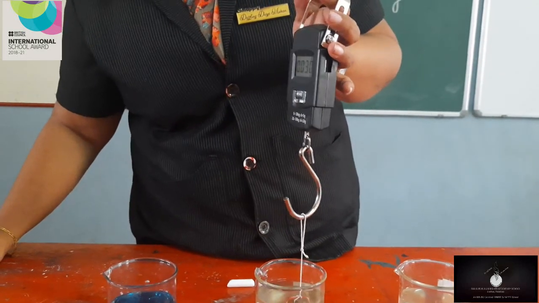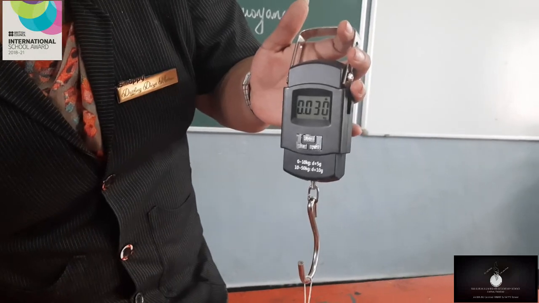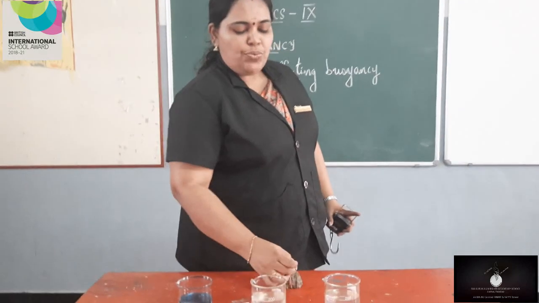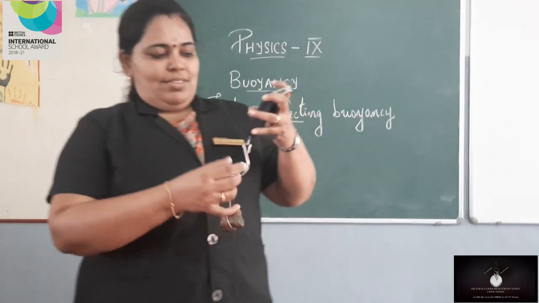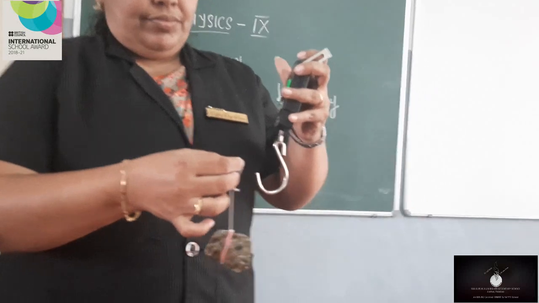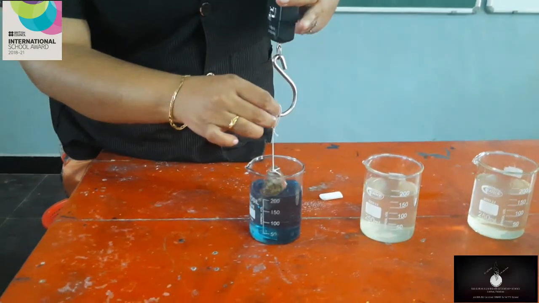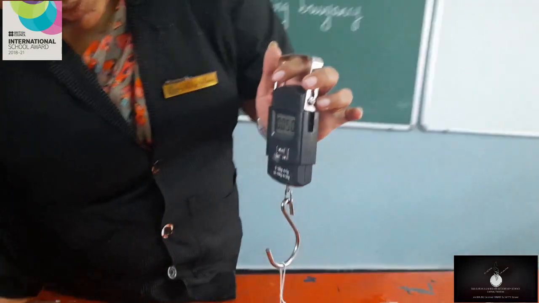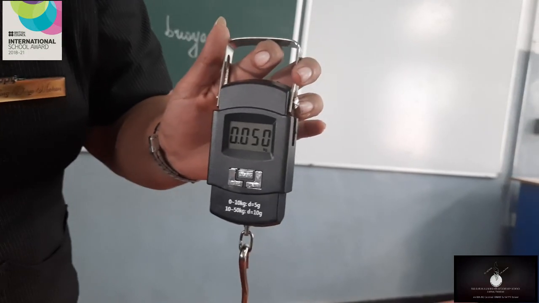Now, let's see the weight of the same stone in saline water. Yes, just see how much? It is 30 grams. Okay, now we are going to find the weight of the same stone in kerosene. Yes, how much? It is 50 grams.